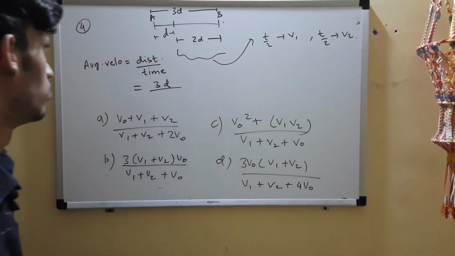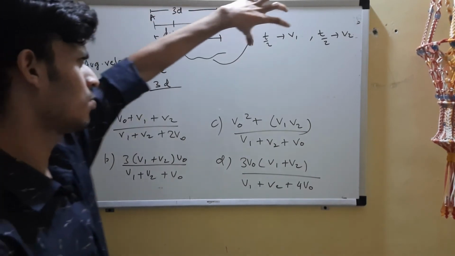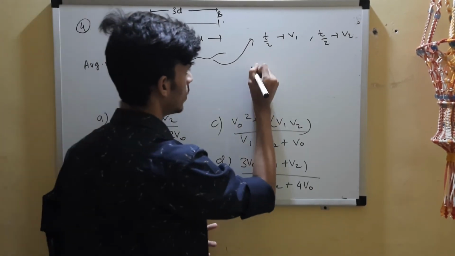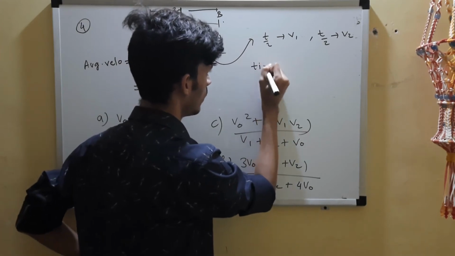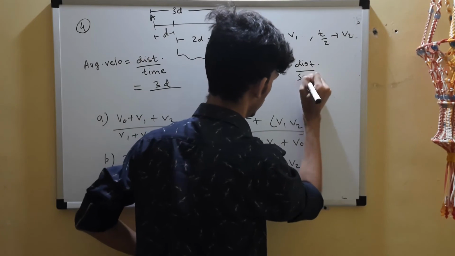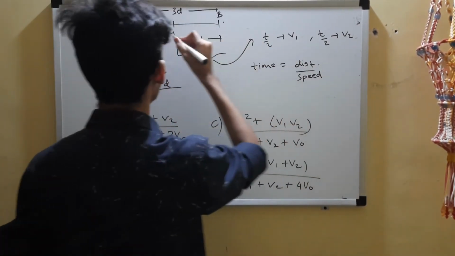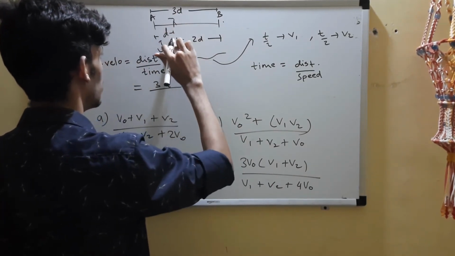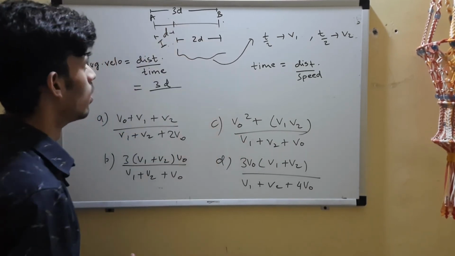For time, in the first portion we don't have knowledge. So what will we do? Time is equal to distance upon speed. In the first portion, what is the distance?